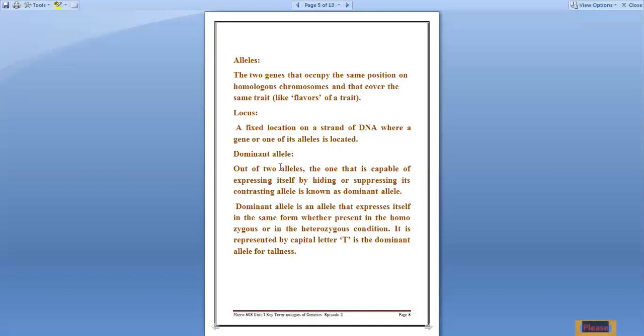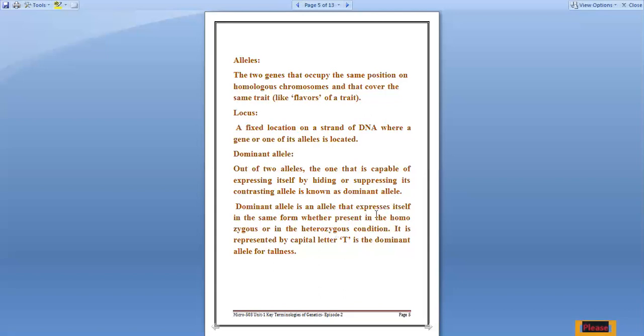Next word comes, that is dominant allele. What is dominant? Dominant means one which is expressing itself, right? And recessive means which is not expressing itself. That means it is suppressed by something, that is, it will be suppressed by the dominant allele. Out of the two alleles, that is two other forms of genes, the one that is capable of expressing itself by hiding or suppressing its contrasting allele is known as dominant allele.